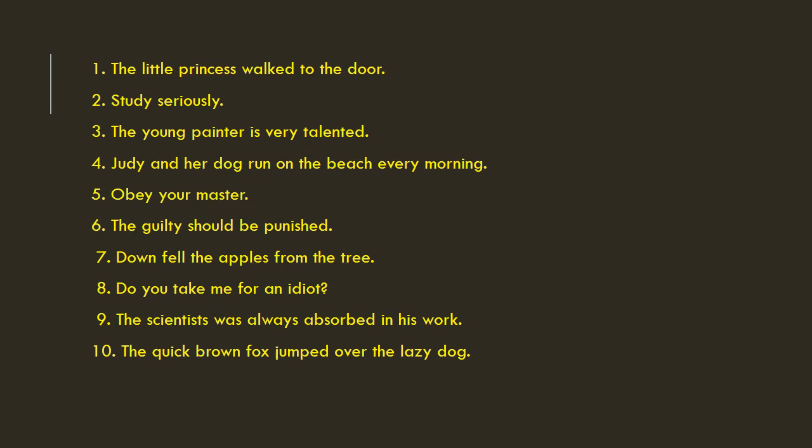Question number 8. Do you take me for an idiot? It's a question, so here the subject is you. Number 9. The scientist was always absorbed in his work. Here too the subject is the scientist, was always absorbed in his work is a predicate. Question number 10. The quick brown fox jumped over the lazy dog. In this sentence, the quick brown fox is the subject, jumped over the lazy dog is the predicate.